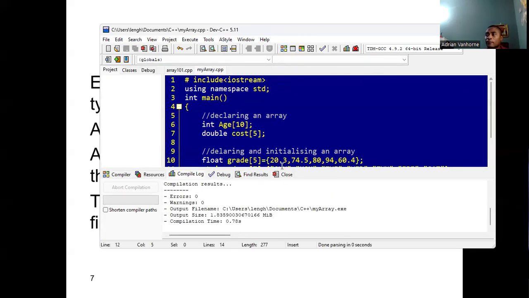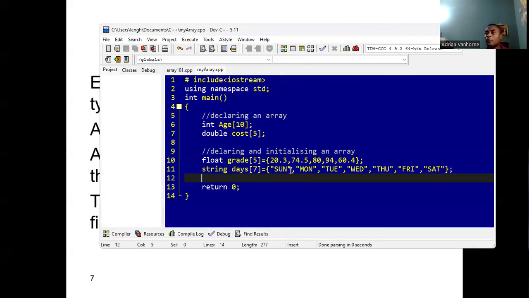Okay. So depending on what you're storing in the array, you may initialize it different ways. All right. So here we declare 2 arrays that are initialized, and up here we have 2 that are not initialized.